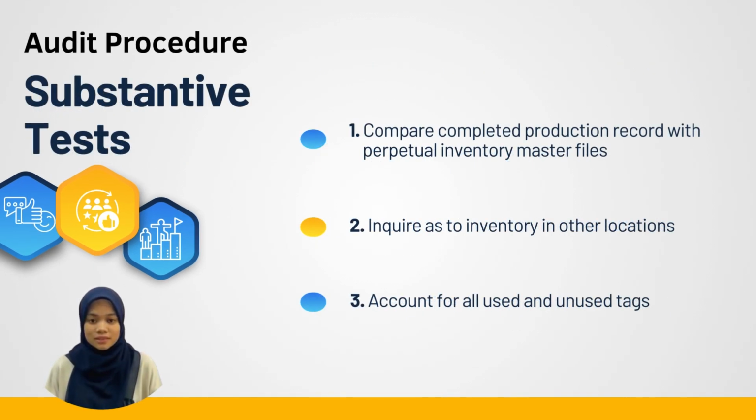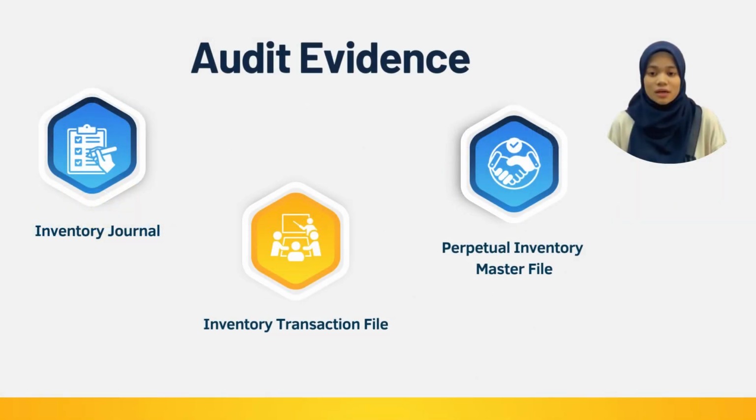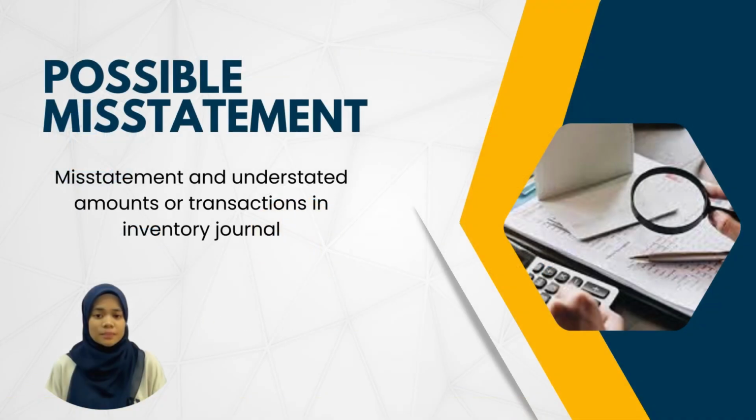For substantive tests, first, compare the completed production record with the perpetual inventory master file. Secondly, inquire as to inventory moved to other locations. And thirdly, account for all used and unused tags. The audit evidence are the inventory journal, inventory transaction file, and perpetual inventory master file. The possible misstatement that will occur is an understated amount of transactions in the inventory journal.